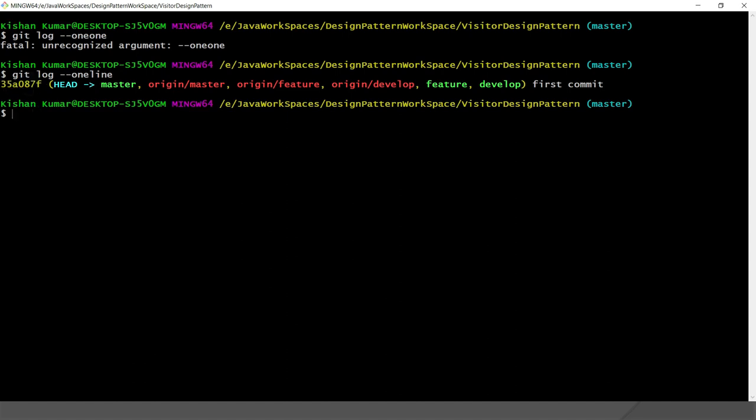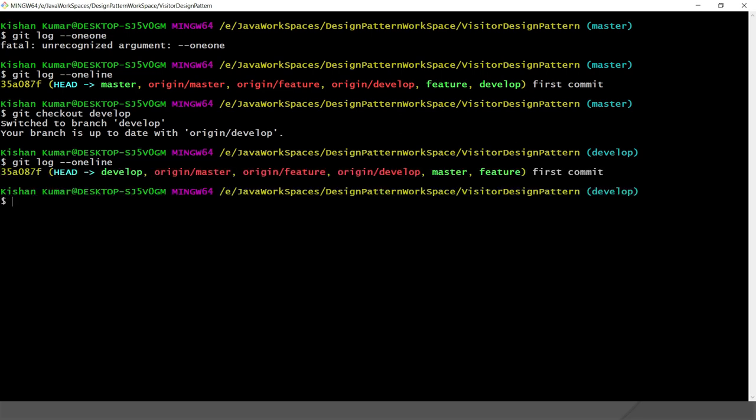And if I do git checkout develop and then git log, there is only one commit, because this branch we just created from master, so the same commit is applied on it.